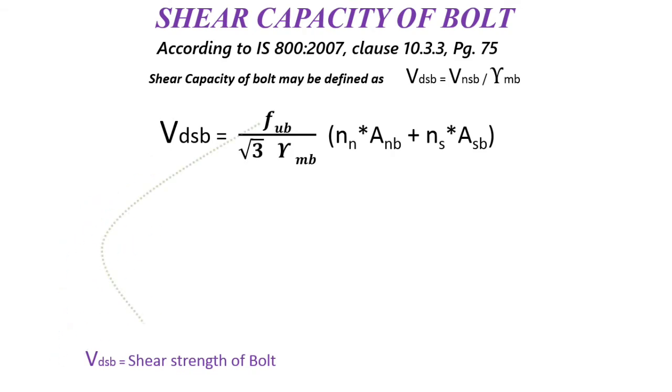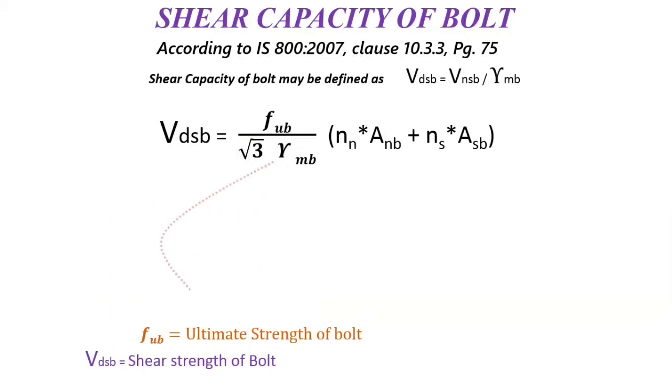Now second one is FUB. Now FUB is defined as the ultimate strength of the bolt. As we learned earlier, if we have any types of grade of the bolt, then we can find out the ultimate capacity of the bolt. So we take one example of 4.6 grade. So FUB is 400 Newton per mm square for the 4.6 grade bolt.